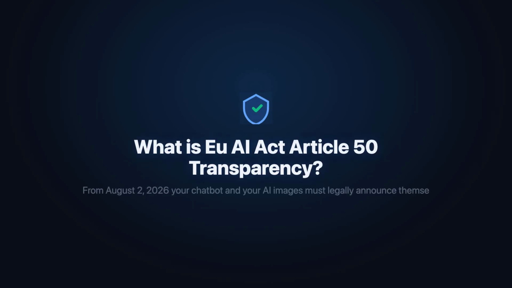Today we break down Article 50 of the EU AI Act, the transparency rules that become applicable on August 2nd, 2026. From that date, providers must tell people when they're talking to an AI system and mark synthetic audio, image, video, and text in a machine-readable way. On May 8th, 2026, the Commission published draft implementation guidelines, with consultation open until June 3rd, 2026. In the next few minutes, we cover what Article 50 requires, who it binds, and how to label.